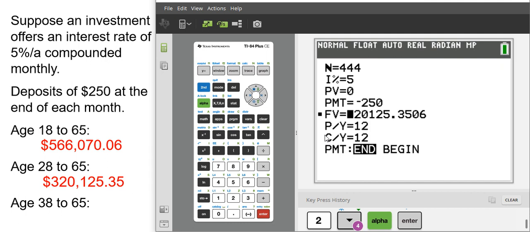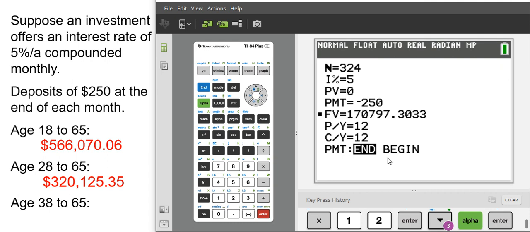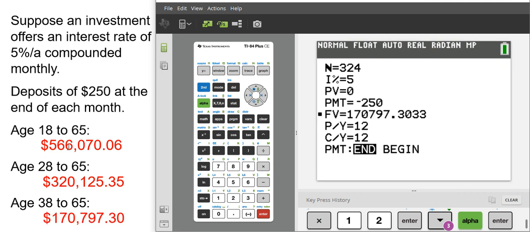Let's see what happens if we didn't do it until age 38. So at age 38, you have 27 years to save, and you're doing that for 12 months. So let's find out. There we go. We're going to go down to the future value and solve, and then we're left with, we'll say generously, $171,000. And so we can see here now the progression of the decline of what we had in our savings at age 65 as we put off the retirement savings plan.